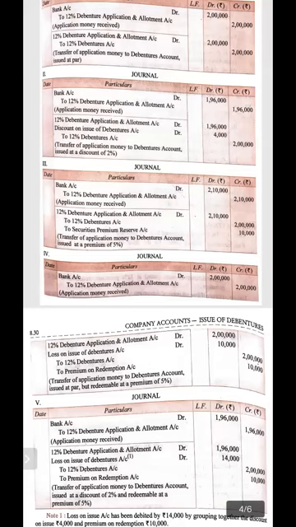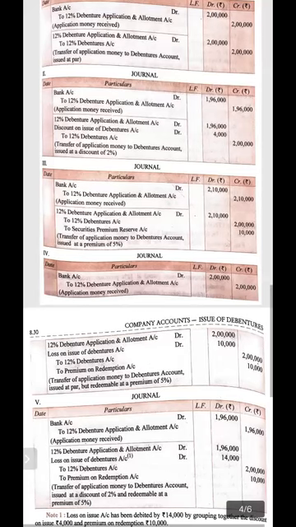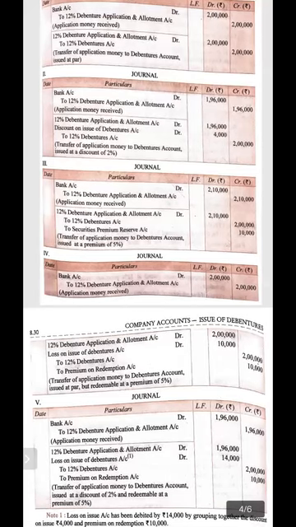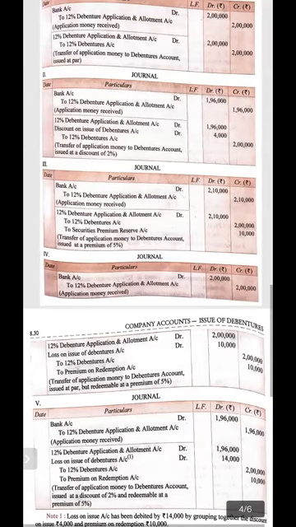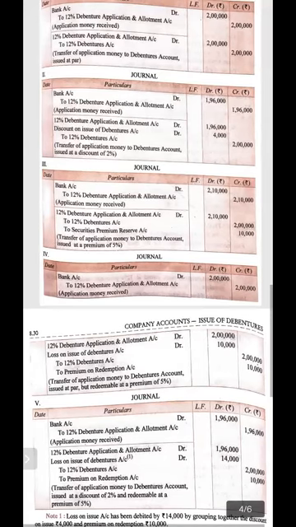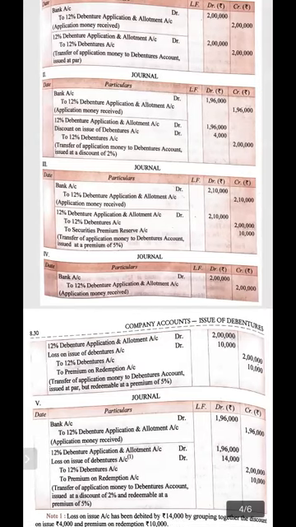In the entry of due, we can explain it. 12% debenture application and allotment account, that is 2 lakh 10,000. The debentures are of rupees 2 lakh and security premium reserve account is 5% of 2 lakh, that is 10,000.